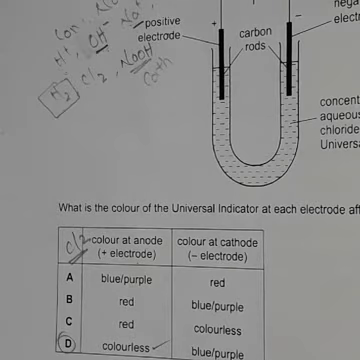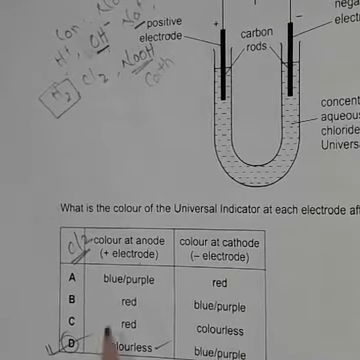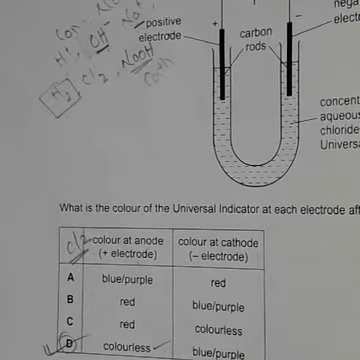Okay, at cathode, at the negatively charged electrode, I told you hydrogen and sodium hydroxide. So there is sodium hydroxide, it is alkaline. So in presence of alkali, universal indicator will be blue or purple. Okay, so here D is the correct answer. Clear?